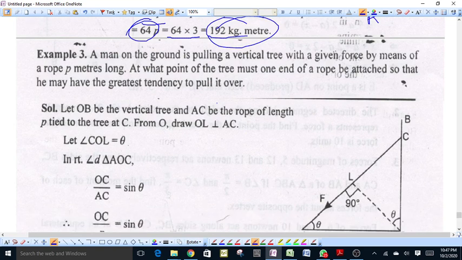Now take another example. A man on the road is pulling a vertical tree with a given force by means of a rope p meters long. At what point of the tree must one end of the rope be attached so that he may have the greatest tendency to pull it over?